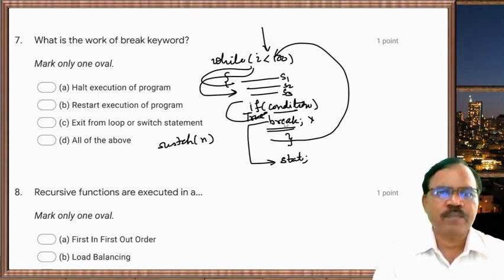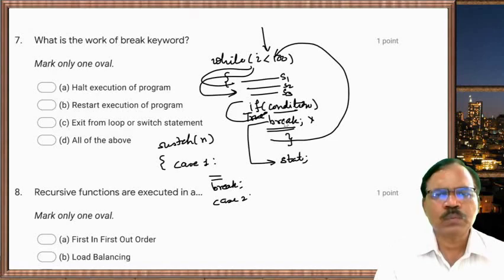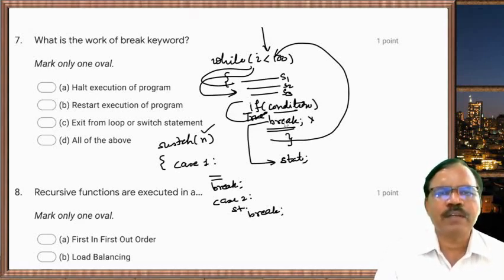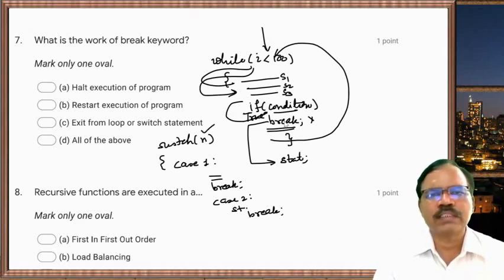Similarly for switch, suppose switch n and we take case 1 statements, then break, case 2 statements and break, like this. Depending upon the value of n, it will go to case 1, case 2, case 3 and so on.